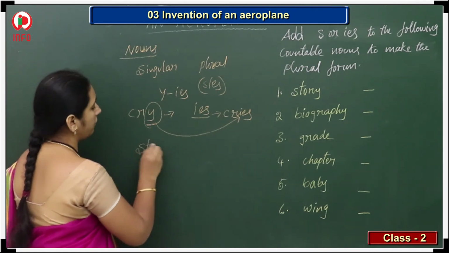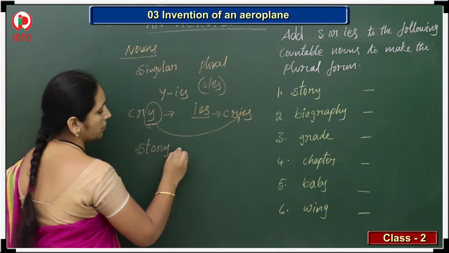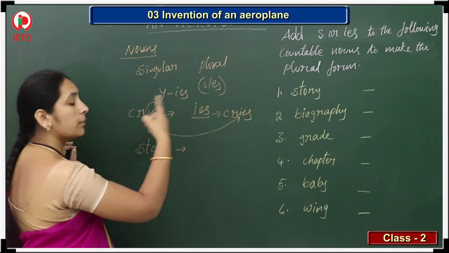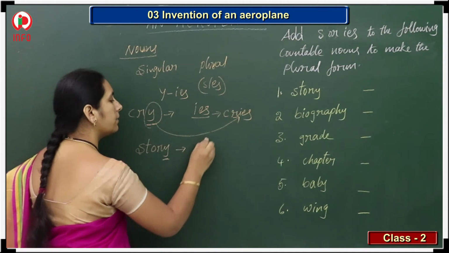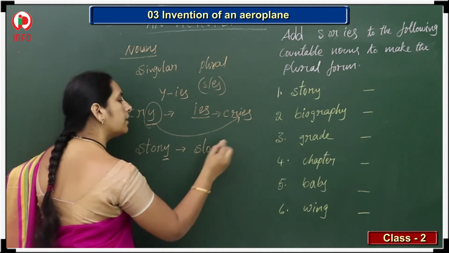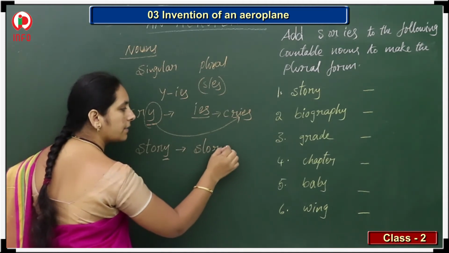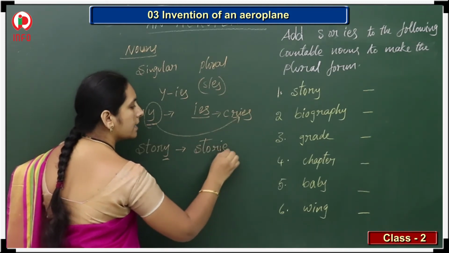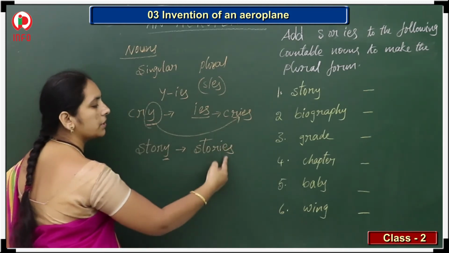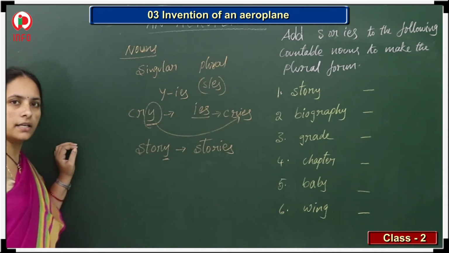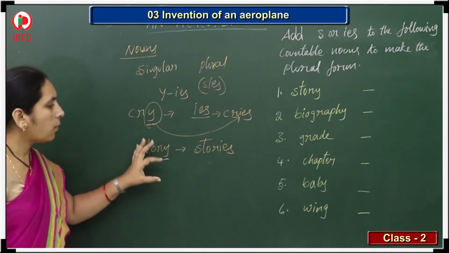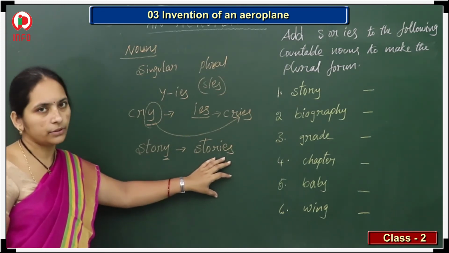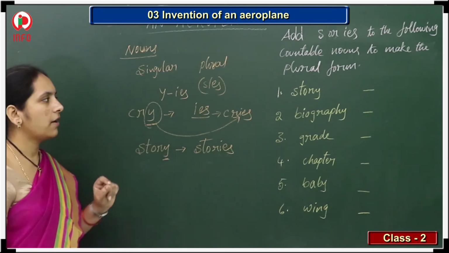Suppose the story, if we take it. Story, yes, only one, we can say story. But if we have more than one, what can we write? Stories. Can we write story? No. So this Y should change into IES. Stories, right? So like that, Y will change into IES to write the plural form.